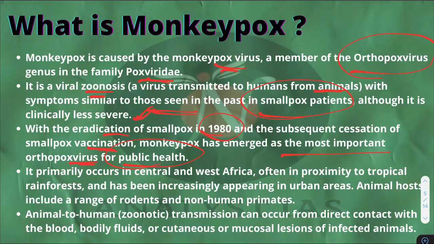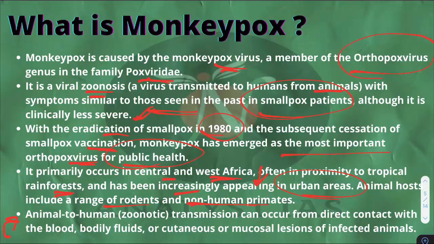It primarily occurs in Central and West Africa, often in proximity to the tropical rainforests. So basically, this disease spreads in hot and humid climate and has been increasingly appearing in urban areas. Animal hosts include a range of rodents and non-human primates. So basically, rodents are rats and such other beings, and apart from them, non-human primates, monkeys, apes, all these types of animals are known as what? Primates, right? So this is a zoonotic disease.